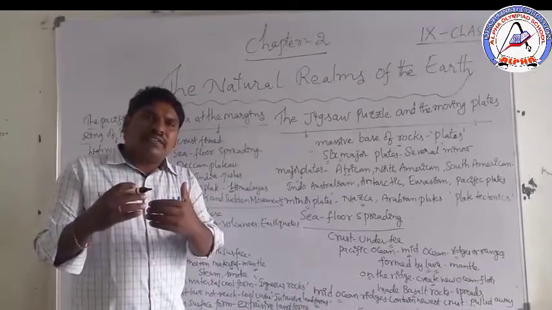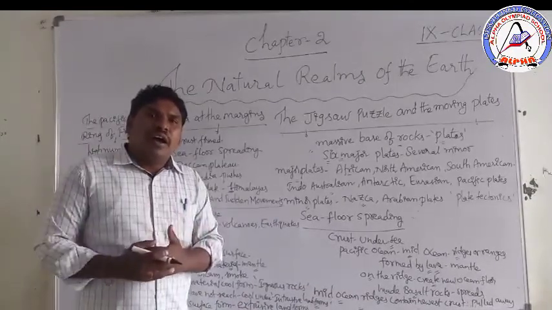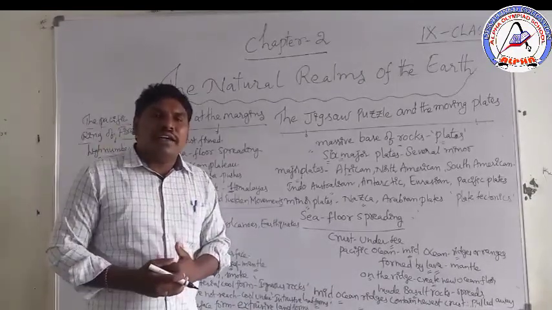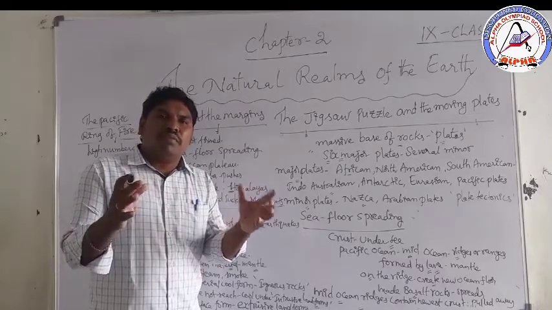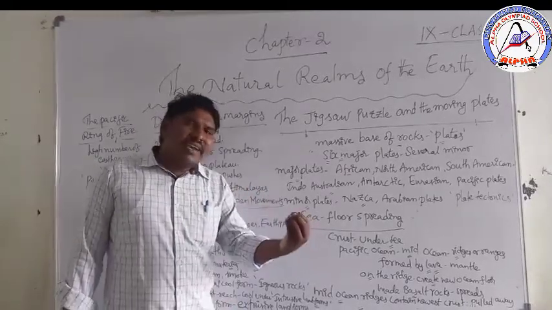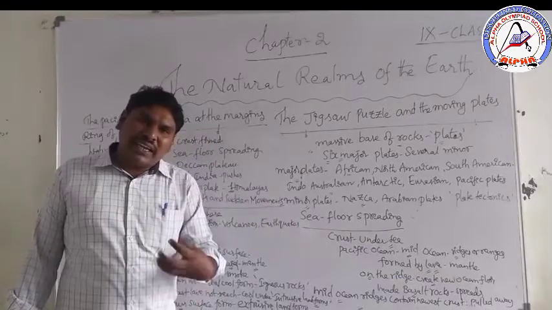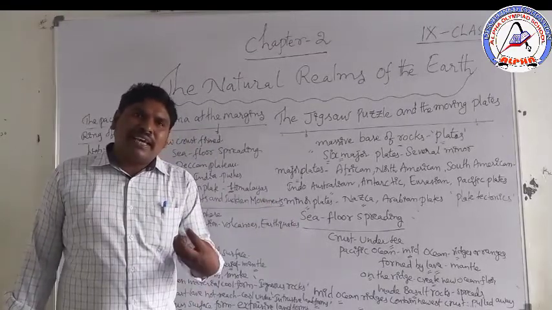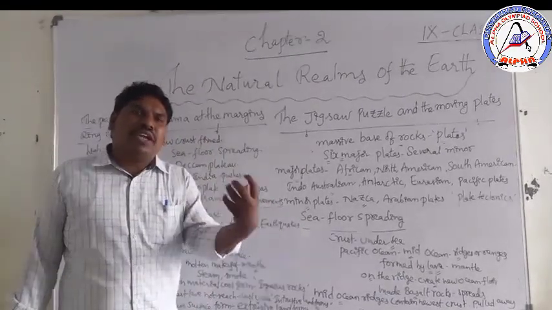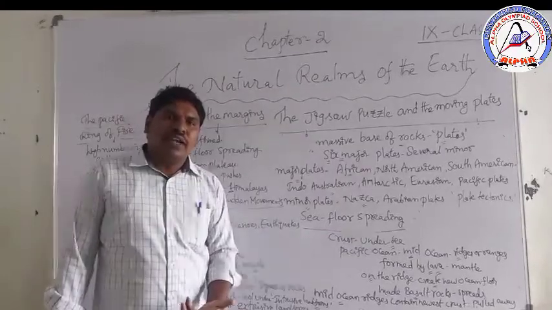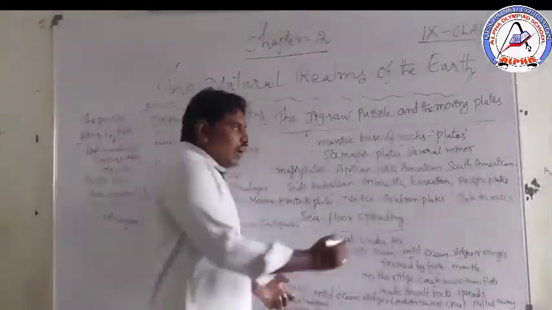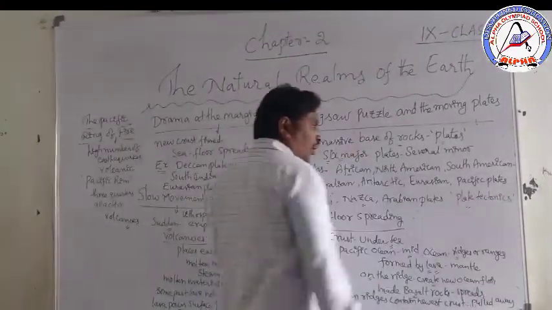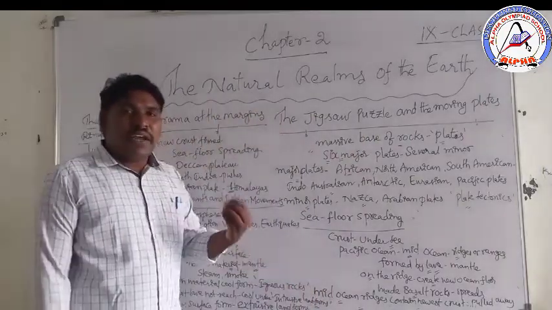So when plates push, it can form chains of mountains. When one plate touches another plate, it can create pressure, and the pressure can form chains of mountains. That is what we call plate tectonics.